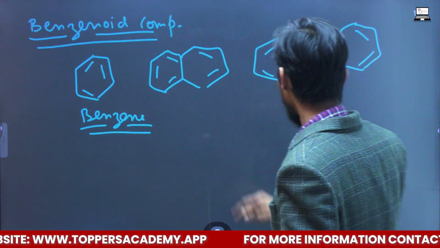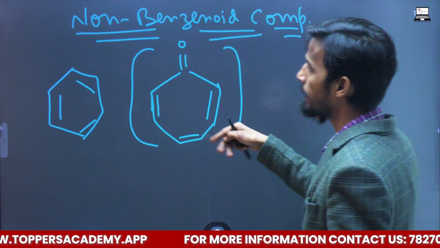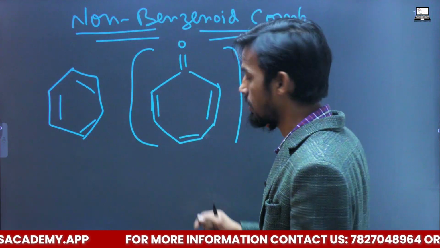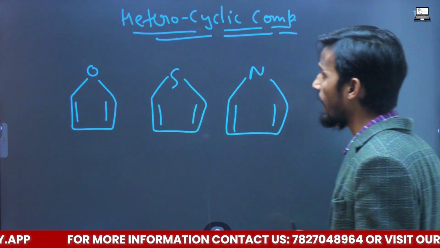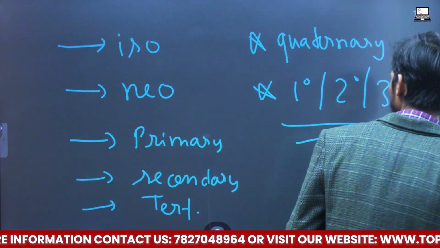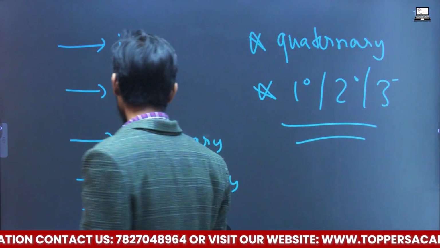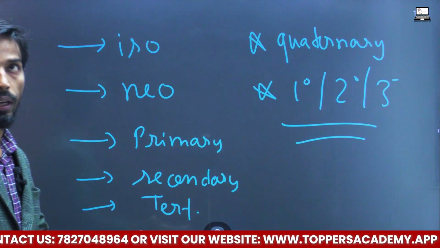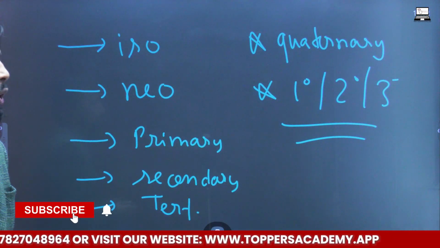For benzoate, the benzene ring should be there. For non-benzoate, the benzene ring should not be there. And for heterocyclic, a heteroatom should be there. So this thing we have discussed in today's lecture, and in the next upcoming lecture we are going to discuss the ways how we can classify these organic compounds.